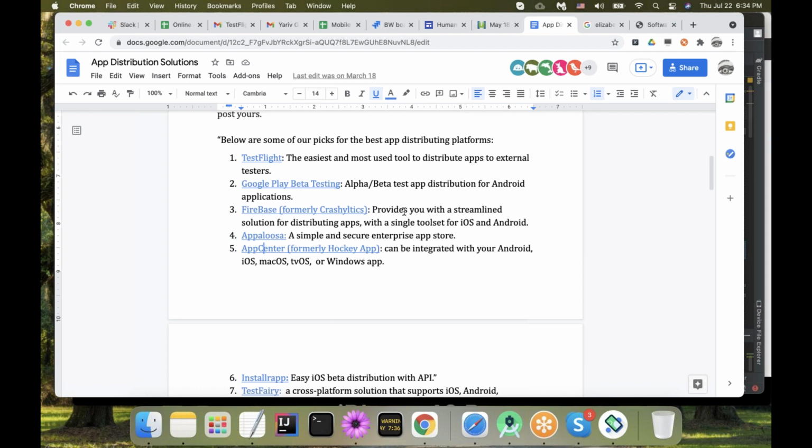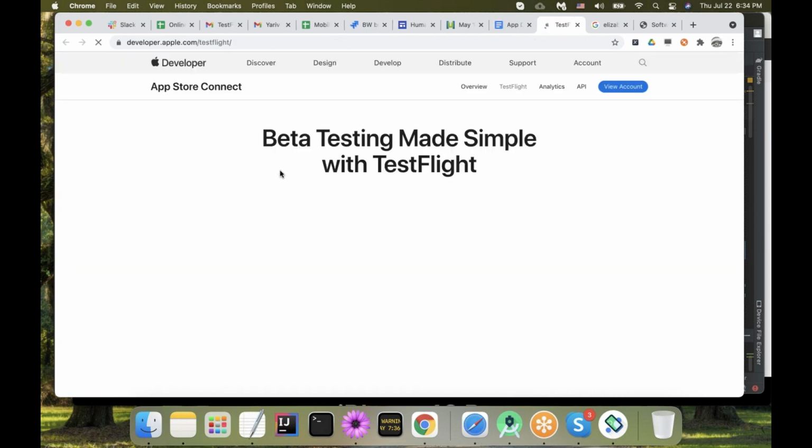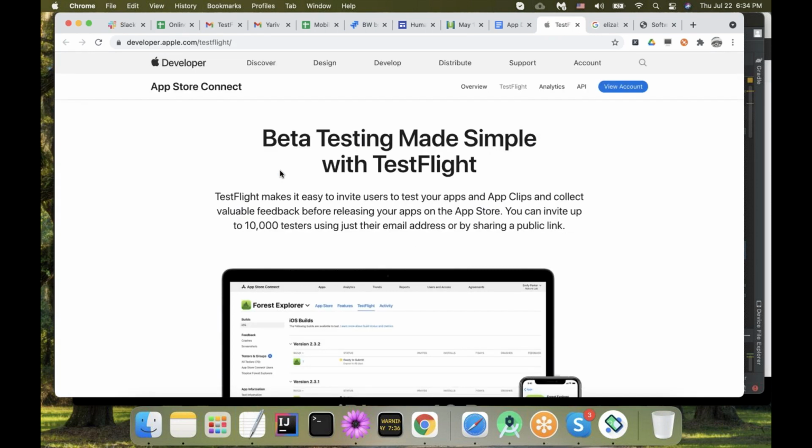So TestFlight, since we're here, if you go to this link, you can read more about this tool. As I said, that is why I collected your Apple IDs. They already sent, and I'm hoping that tomorrow or over the weekend or early next week, all the iOS users who provided the Apple ID will get an invitation by email.